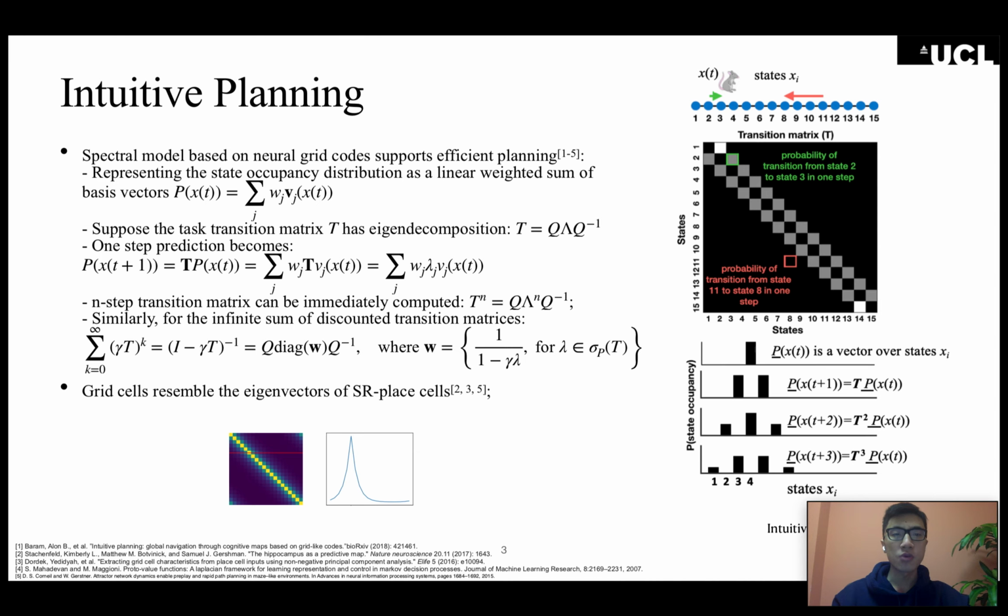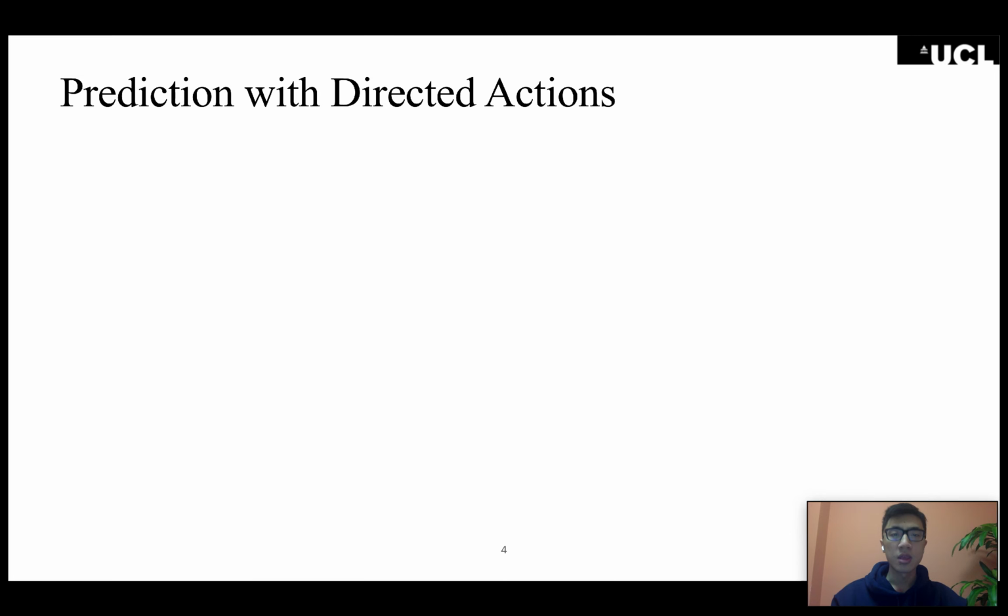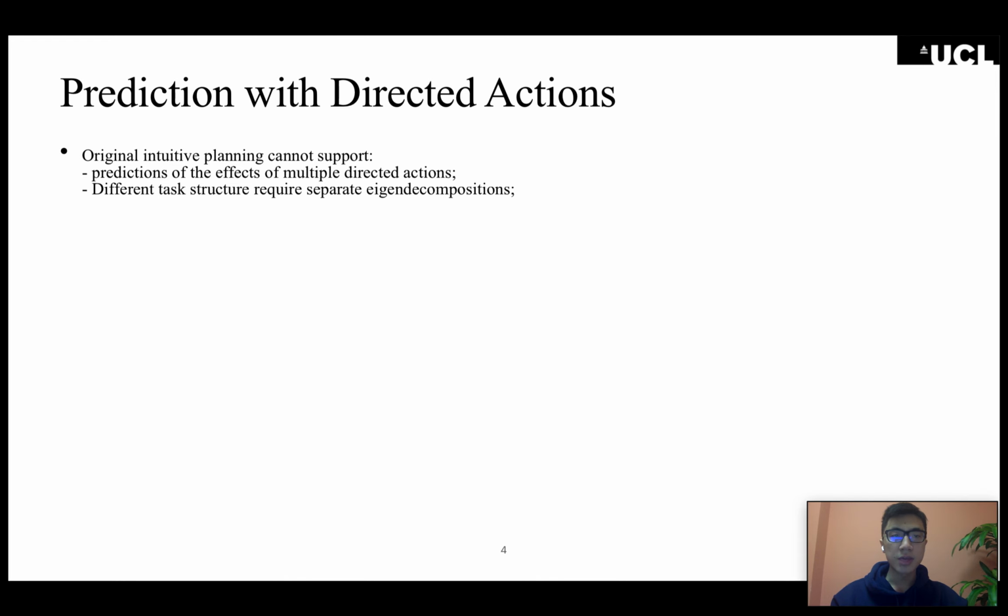It has been further shown that the eigenvectors of the SR encoding place cell firing profiles resemble the grid cell firing, hence relating the neural grid codes to prediction and planning. But note that intuitive planning in its original form cannot support predictions of the effects of multiple directed actions under the same environment. Moreover, each separate task structure will require separate eigendecompositions, hence limiting the scalability of the method. We intend to address these issues and propose a more general planning framework based on intuitive planning.